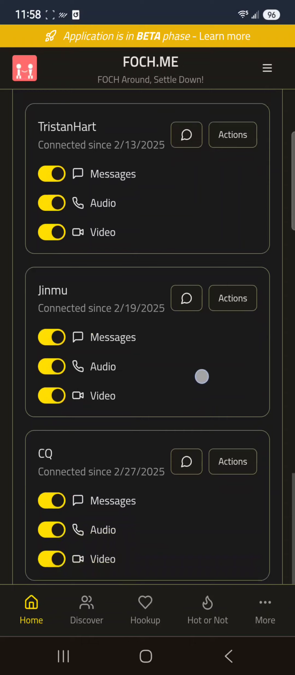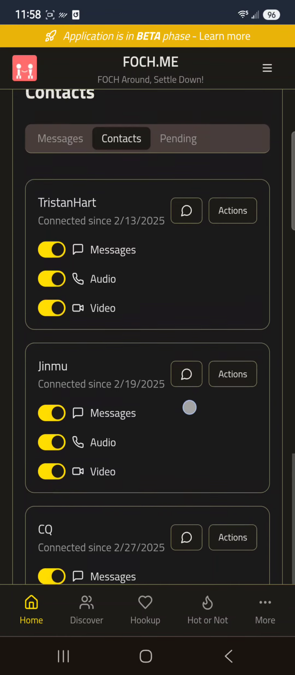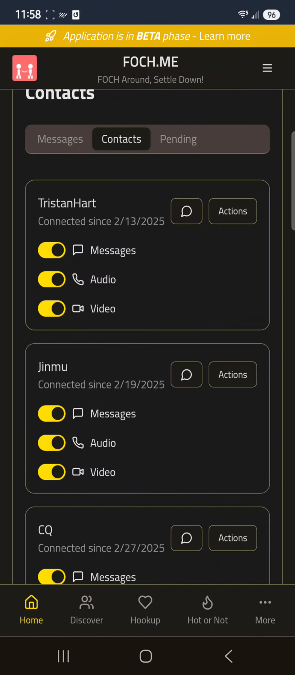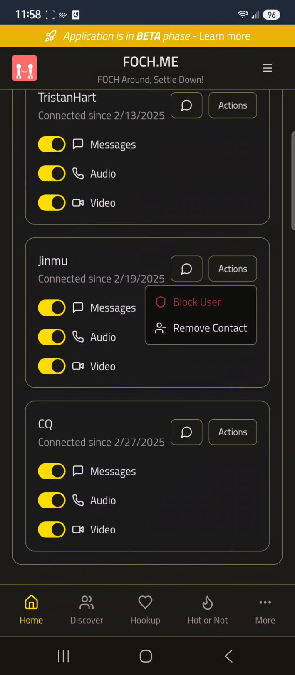Contacts. You have all these different contacts, and you can choose to only message with them. You can choose to audio call with them, or you can choose to video call with them. It's up to you. You turn them on and off. If both of you, so me and Tristan Hart, if we both have all three of these checked like I do, then we can do all three. But if Tristan Hart only has messages, but I turned on audio and video, I can only message Tristan Hart, right? So, yeah, you can block the user, you can remove the contact.